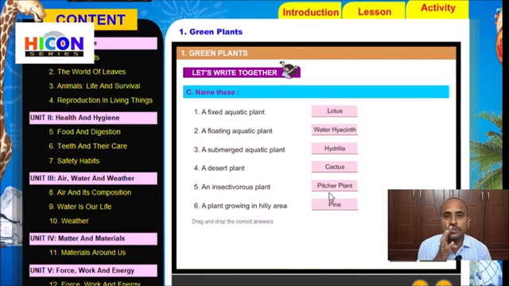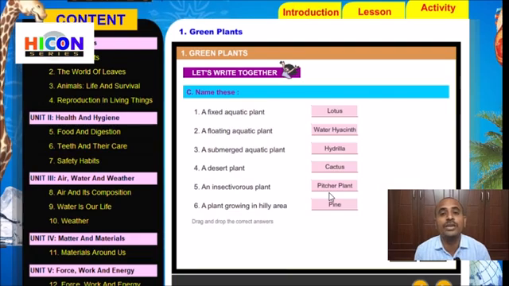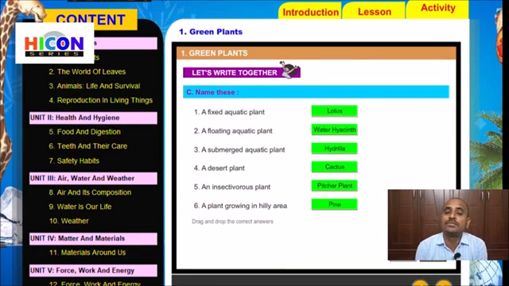The plants which grow in hill areas are generally in conical shape. Pine tree is also in conical shape. We can observe pine trees generally in hill areas like Mussoorie, Kodaikanal, Darjeeling, Nainital. If you go to these tourist places, you can observe these pine trees there. So children, these are the answers for the given six sentences. Note down these six sentences in your notebook.